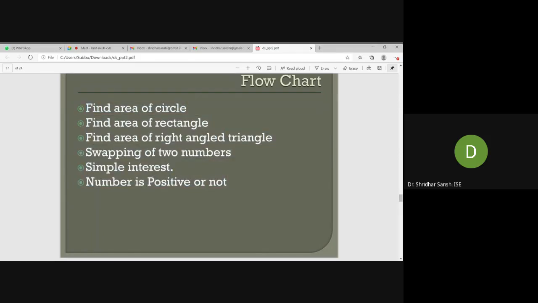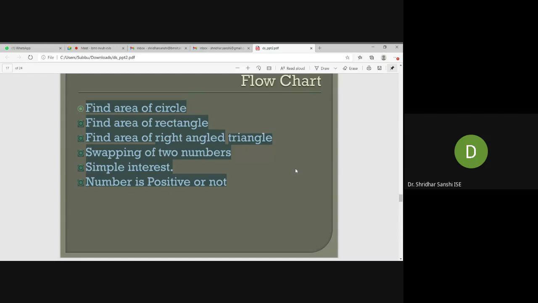Okay. So first is find the area of a circle. You should know the formula to calculate that. And then finding the area of a rectangle, area of a right angled triangle, swapping of two numbers, simple interest, and checking whether a given number is positive or negative. If you do this, then you will understand how to write algorithm, flowchart, and pseudocode.